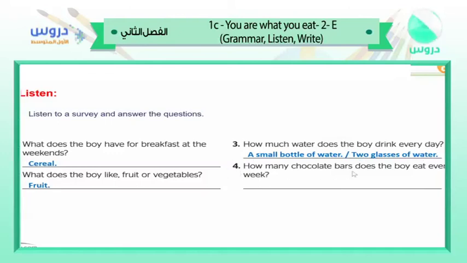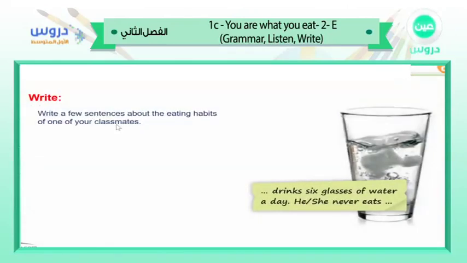Number 4, how many chocolate bars does the boy eat every week? Okay, I'm saying every week, not every day, every week. This is very important. You have to be careful. Very nice. 7 bars a week. So that means he said 1 bar a day. Excellent. Right.